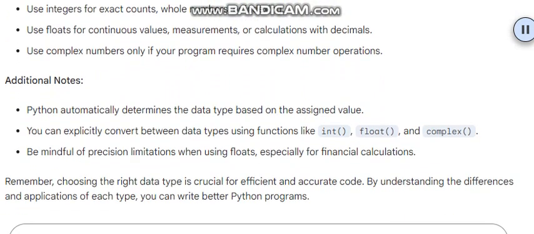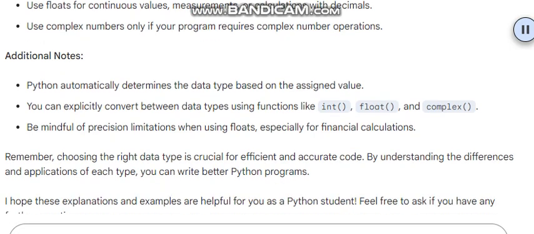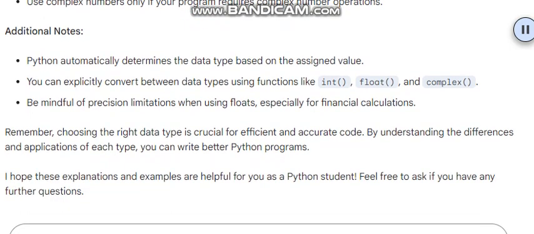Additional notes: Python automatically determines the data type based on the assigned value. You can explicitly convert between data types using functions like int, float, and complex. Be mindful of precision limitations when using floats, especially for financial calculations.